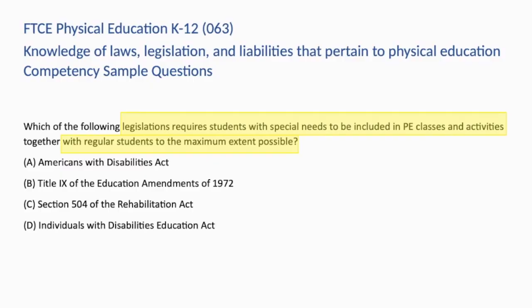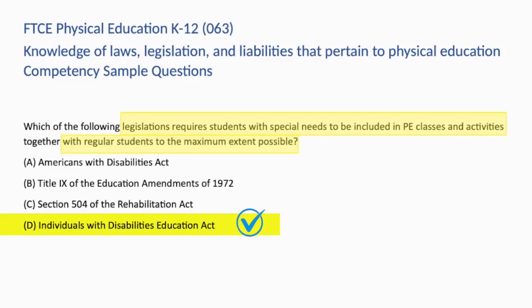A. The Americans with Disabilities Act, or ADA, prohibits discrimination based on disability in general, not just in schools. B. Title IX prohibits gender discrimination in schools. C. Section 504 of the Rehabilitation Act guarantees certain rights and protection to qualified individuals with disabilities. D. This is the correct response.